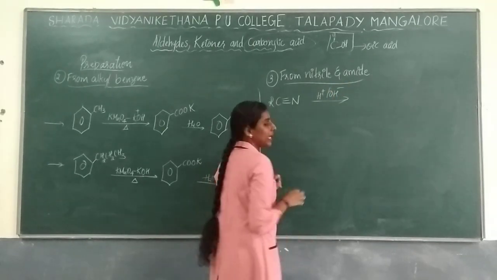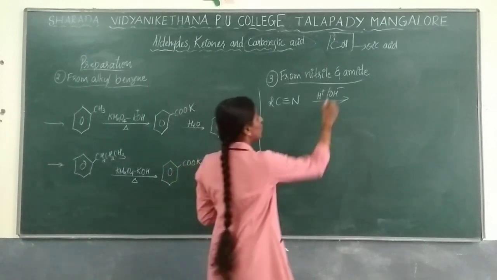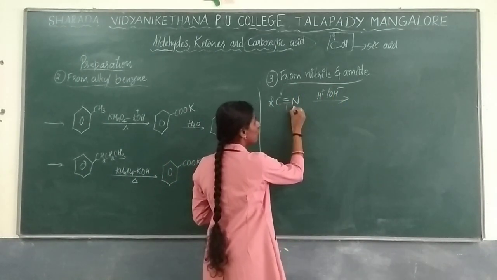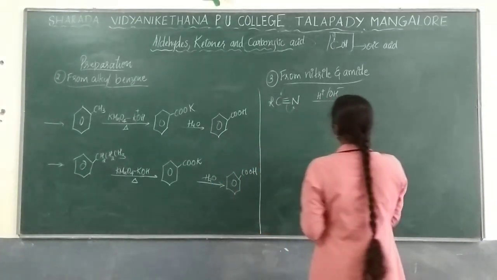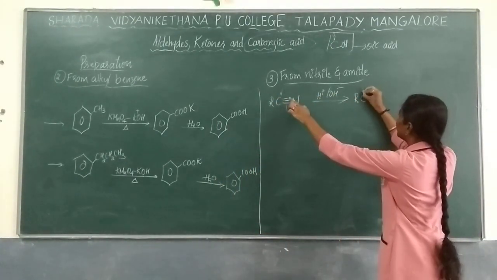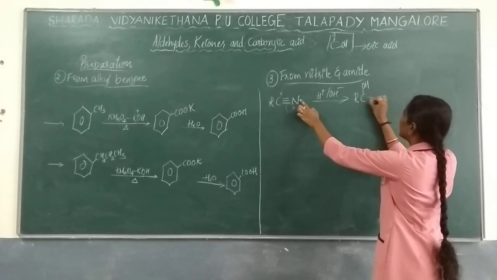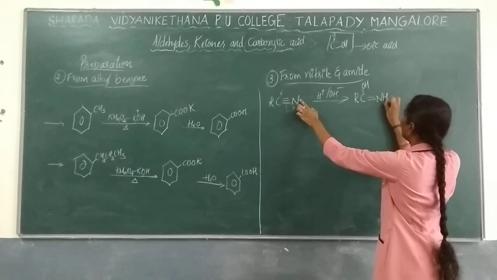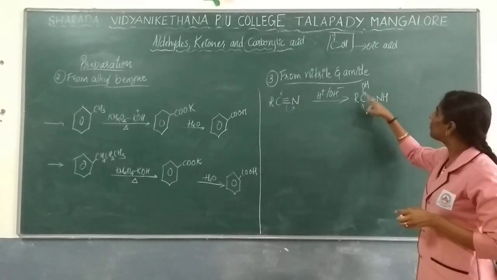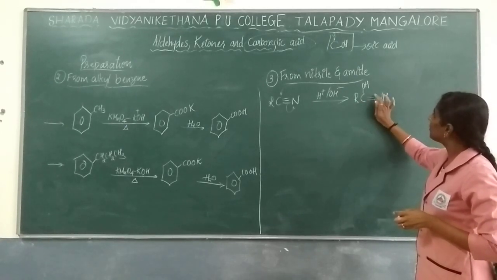No need to write the mechanism, just for your reference I am showing it here. OH minus will be added, so you will get R, C, OH over there. Here one bond will be removed and given to nitrogen. If you check the carbon, 4 bonds must be present.